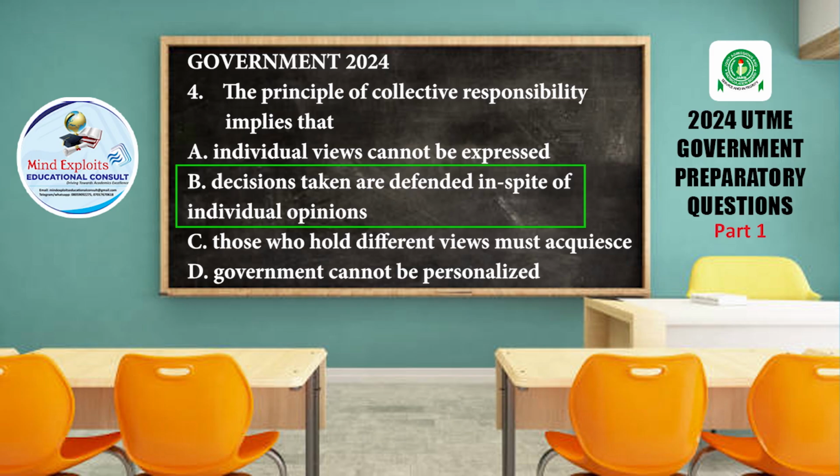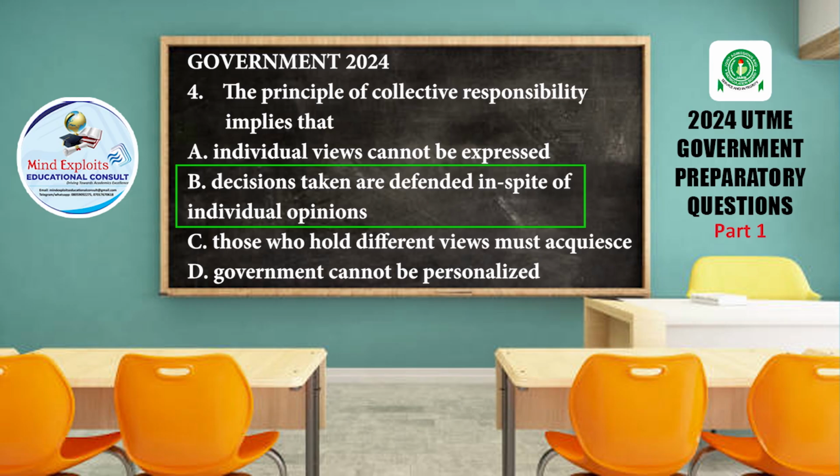But in a parliamentary system of government, there is this principle of collective responsibility. And what that means is whatever decision made by A must be collectively defended by the rest member of the cabinet. So in a situation whereby the decision of one is being collectively defended by others, we refer to such as a collective responsibility, which is a feature of a parliamentary system of government.